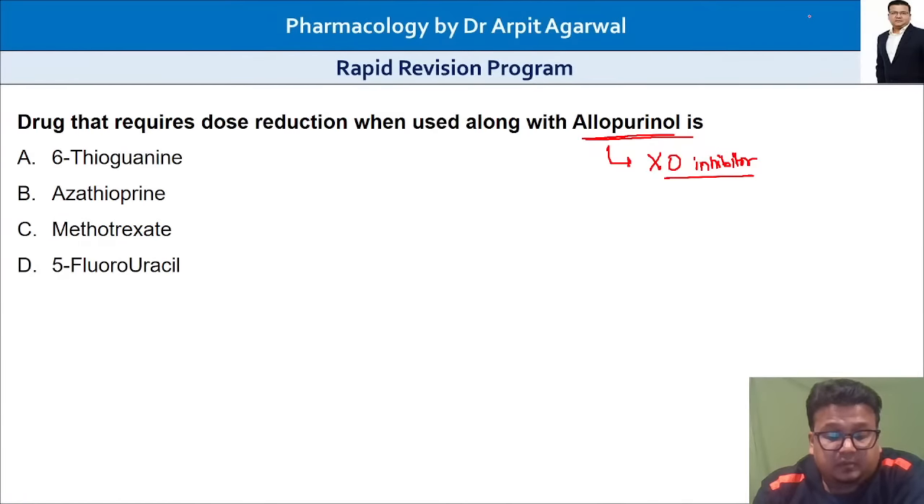Xanthine oxidase inhibitor, allopurinol. Which drug requires reduction in dose when used with allopurinol? Allopurinol is a xanthine oxidase inhibitor, a drug of choice for chronic gout, that all of you know. But which drug interaction is asked?